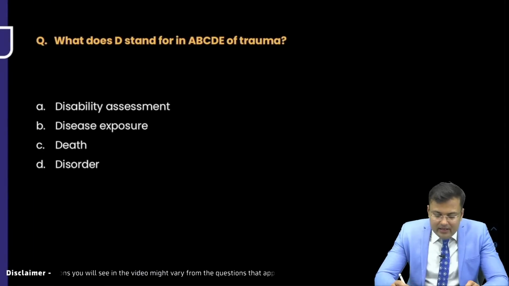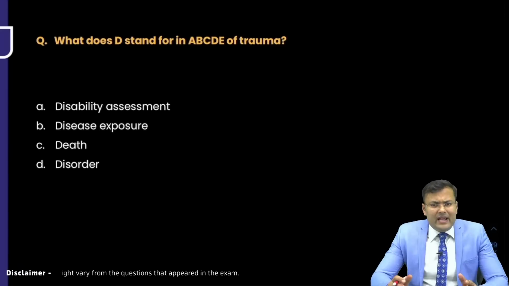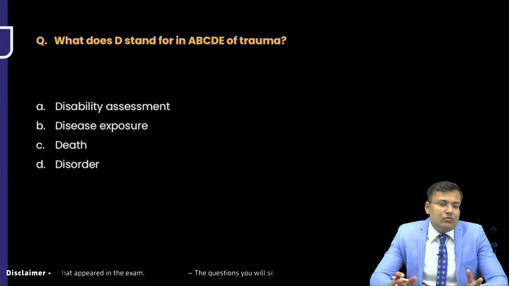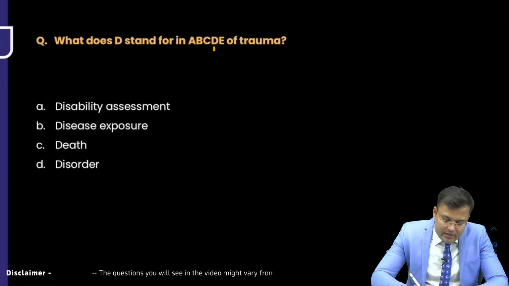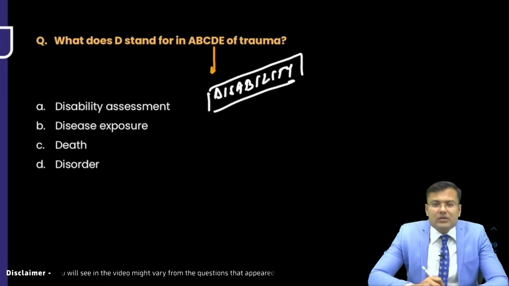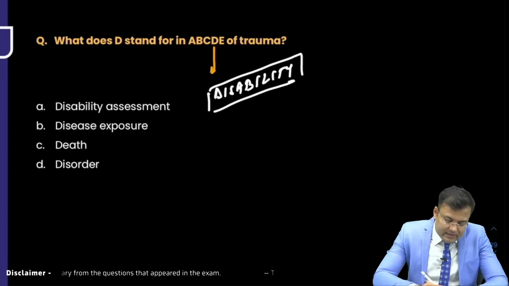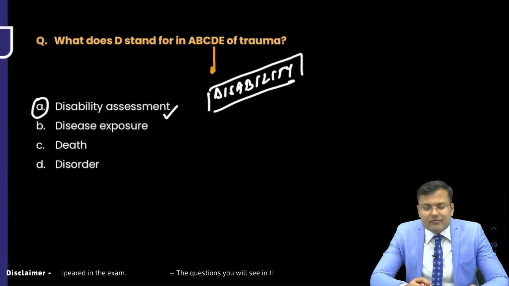What does D stand for in ABCDE? So you know that. What is A? A is airway maintenance with cervical spine protection. B is breathing, which includes oxygenation and ventilation. C means circulation. D means disability, in which we are going to assess GCS and pupils. So which one is the correct answer here? Disability assessment. So the correct answer for this question is A.